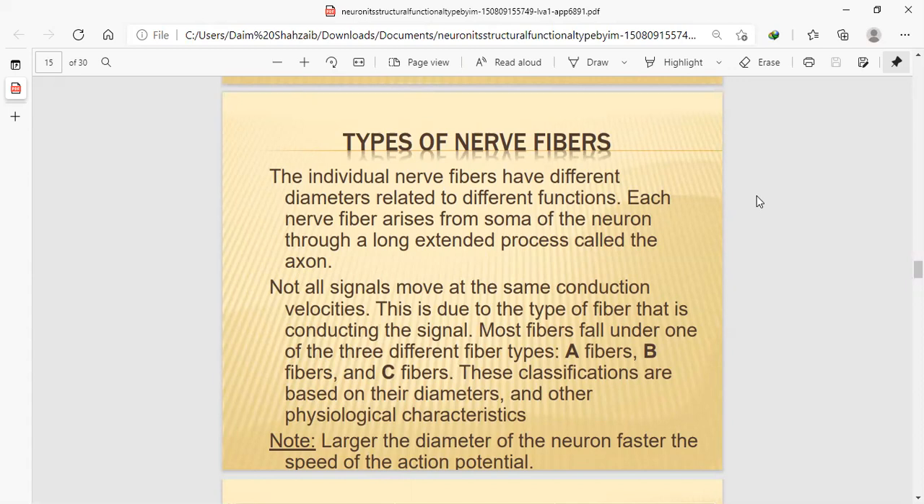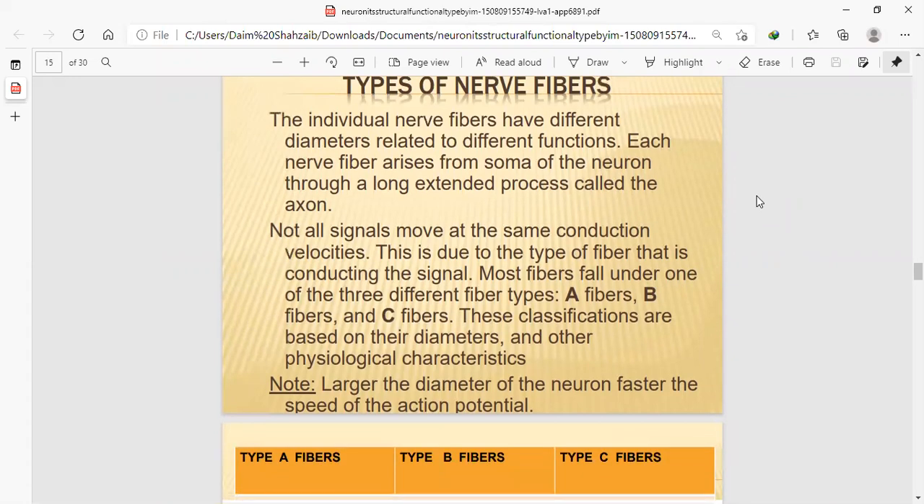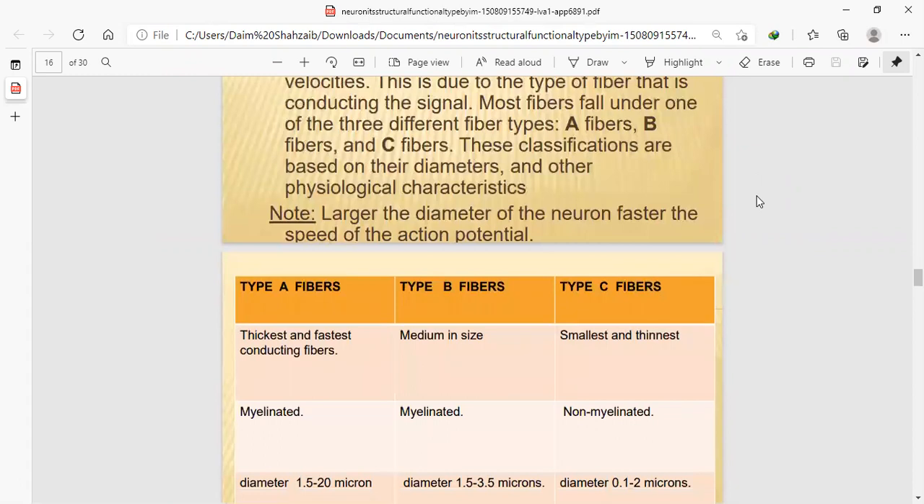This is due to the type of fiber that is conducting the signal, such as those with the myelin sheath: A fiber, B fiber, and C fiber. These classifications are based on their diameters and other physiological characteristics. The larger the diameter of the neuron, the faster the speed of the action potential. A neuron with a large diameter transmits the message faster than neurons with smaller diameters.